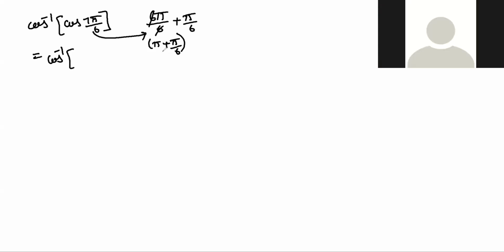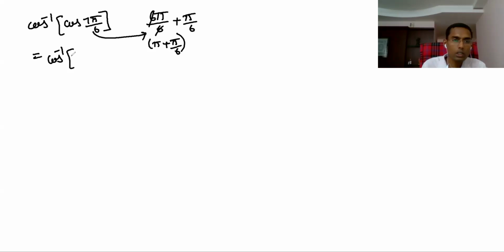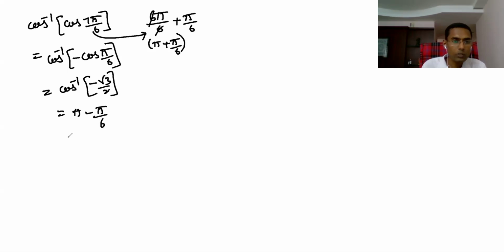Third quadrant. Very good. So in the third quadrant cos is negative. And pi plus theta means it will be cos only, right? Cos of pi by 6, with a negative sign. Cos inverse of this, you can write as minus root 3 by 2. Its value being negative means pi minus pi by 6. You can write like this: 5 pi by 6.